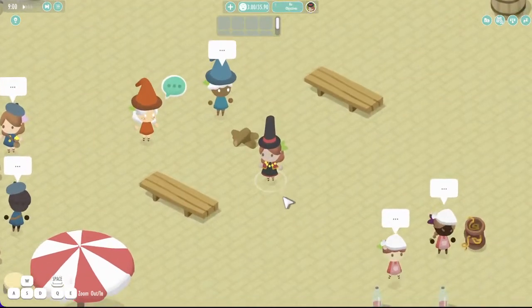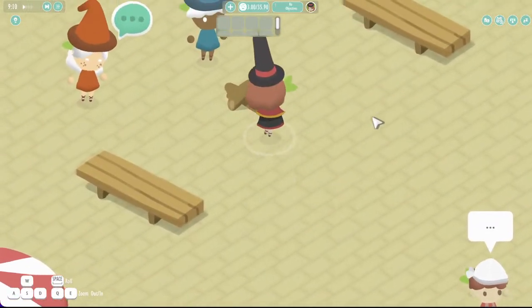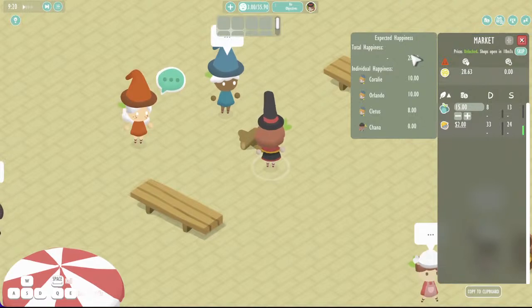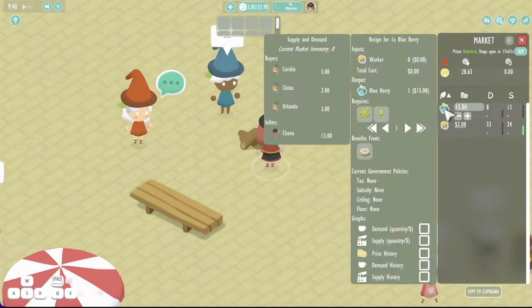So this is me at this point. The mayor, you can see I'm very fancy. There you have it. If I click here, we open what we call the market UI. All this is explained in game as well. And in this level, super simple, you can see that we have only one good, which is the blueberry. And I have the option here of changing the price. You can see that supply is very high at this point at 13 units, demand is very low. What should I do to fix this?